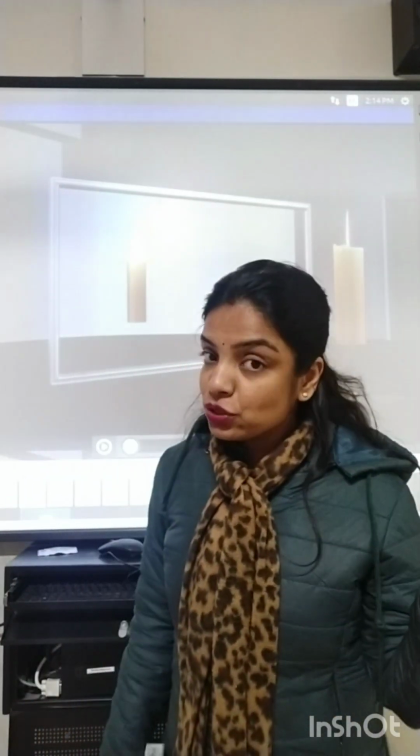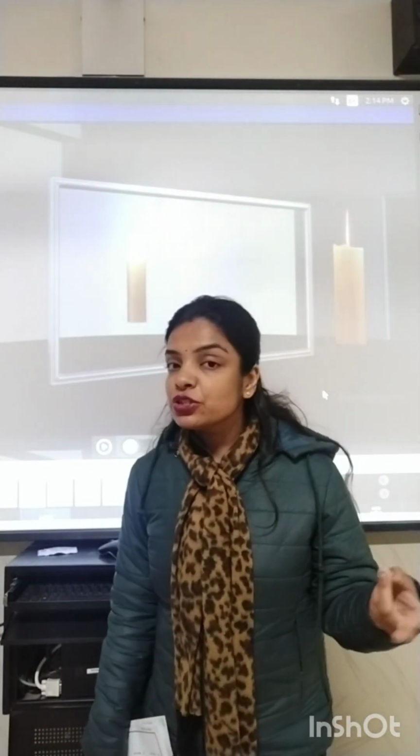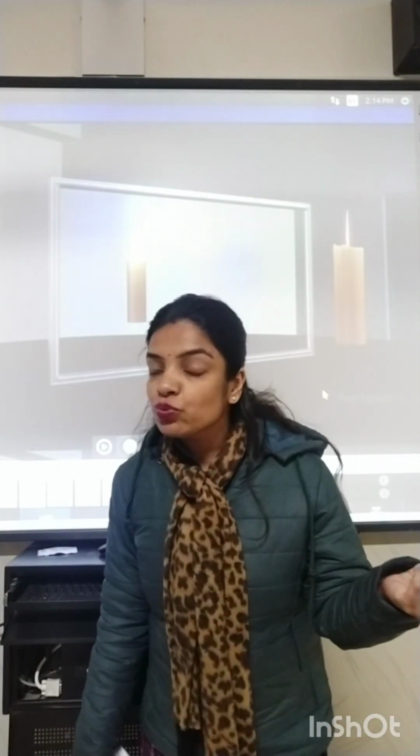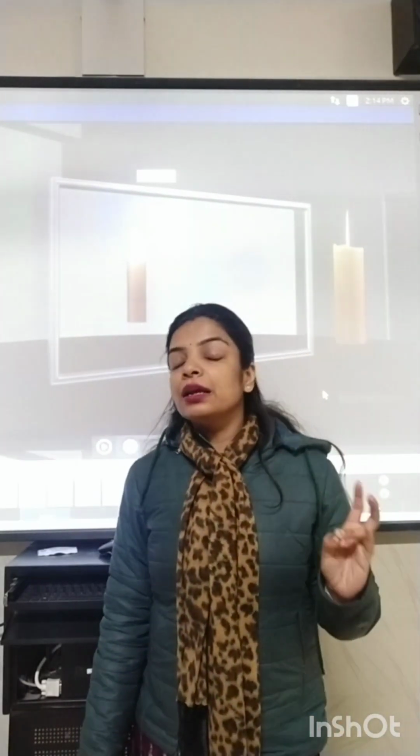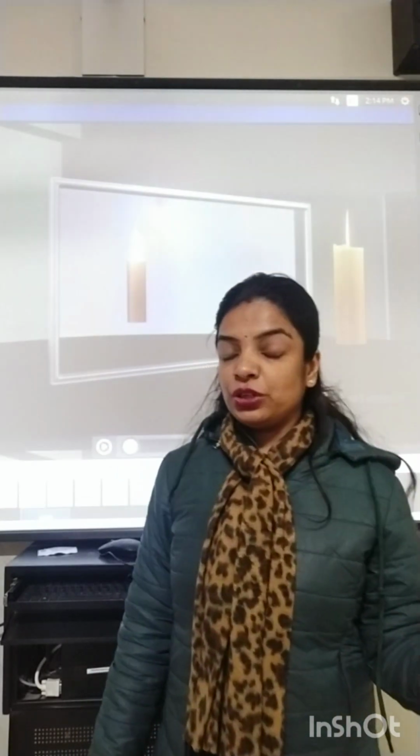The question is, mention the characteristics of the image formed by a plane mirror. First, the size of the image. You can see even your image in the plane mirror, the size of the image formed is exactly similar to the size of the object. The color of the image is the same as the object.